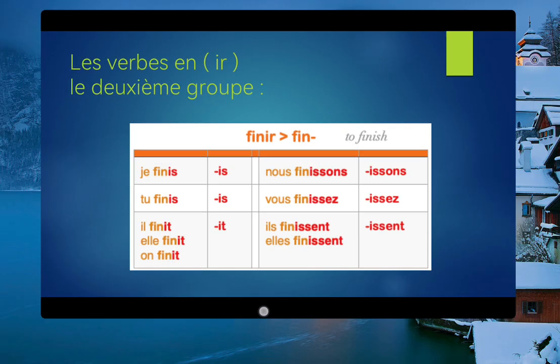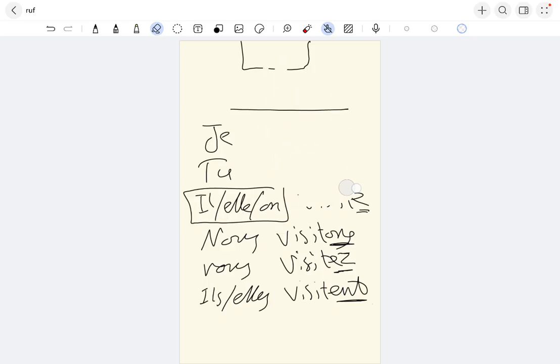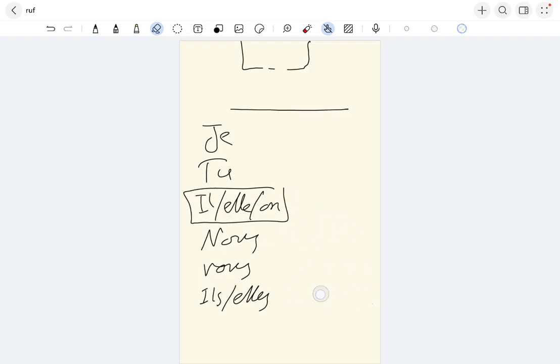Okay, if I want to apply this, I will just go back here. Now we choose a second group verb. Instead of visiter, I will leave the left side as it is because I still will use it again, and in the third group also. So here I can choose a verb for the IR group, like punir. Punir means to punish. Okay, that's punir, and there was IR. This IR I don't need anymore.